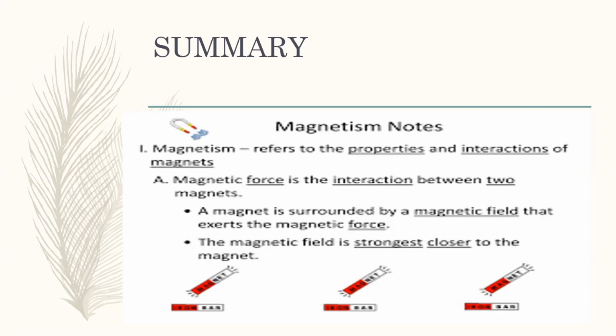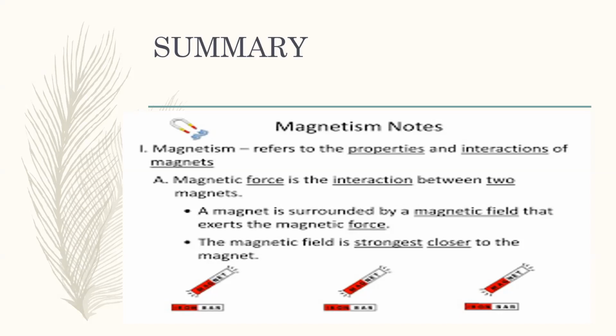Magnetic force is the interaction between two magnets, whether attractive or repulsive. Magnetic force is the force of attraction or repulsion between a magnetic material and a magnet, or between two magnets. A magnet is surrounded by a magnetic field that exerts the magnetic force.